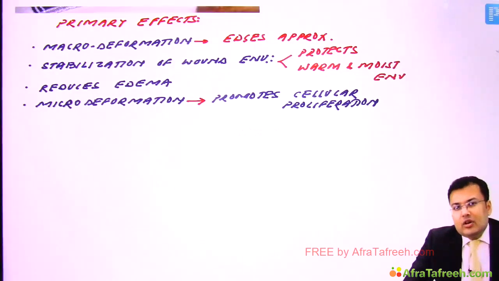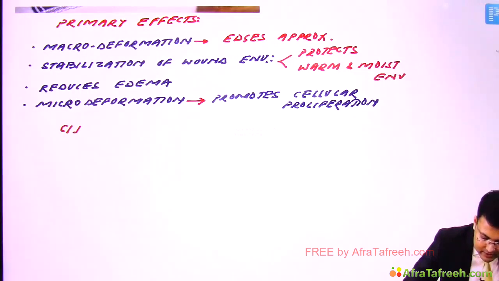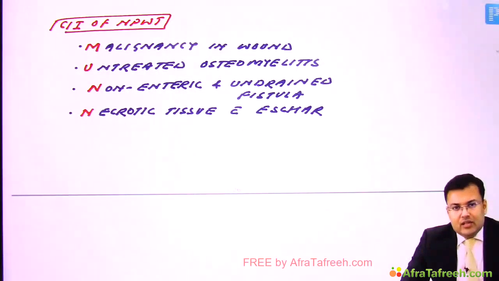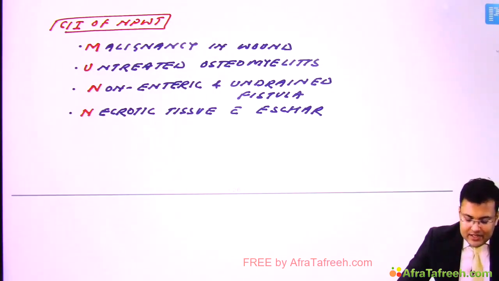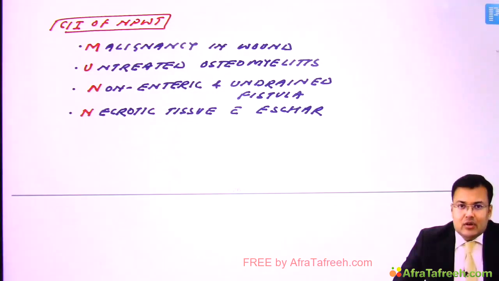But there are certain contraindications of negative pressure wound therapy. What are the contraindications? First, malignancy in the wound. If there is malignancy, it's contraindicated. If the patient has untreated osteomyelitis, or a non-enteric and undrained fistula, or necrotic tissue with eschar, in these cases it is contraindicated.